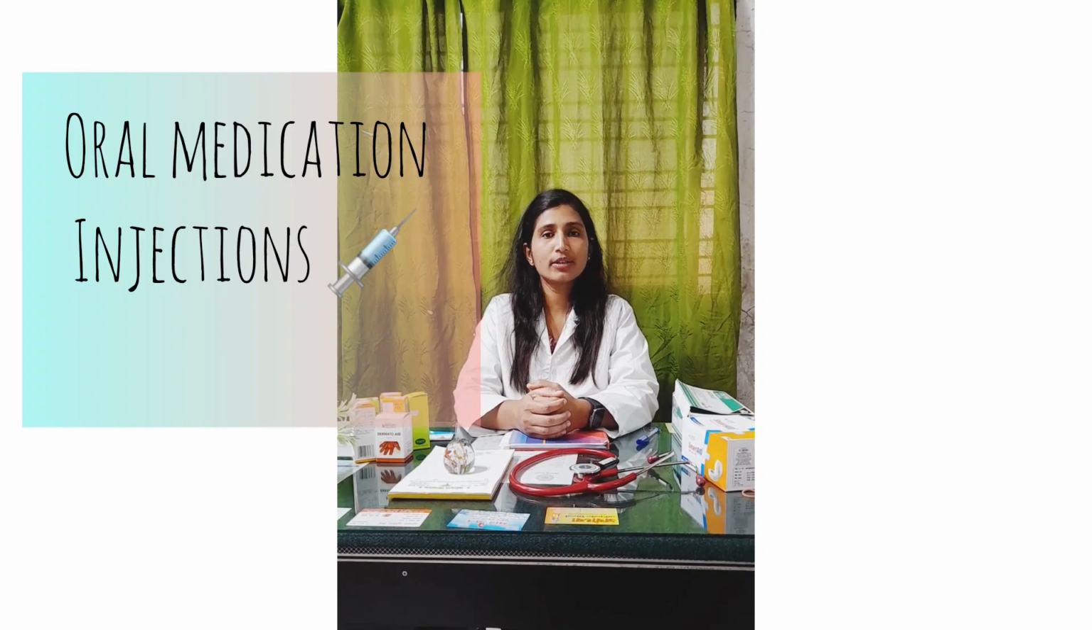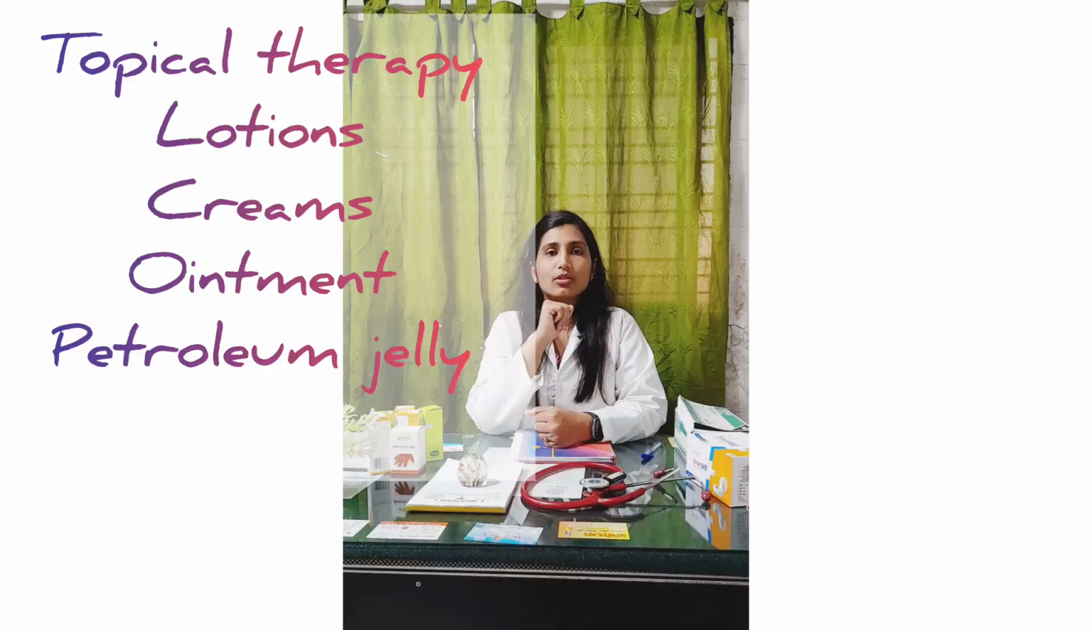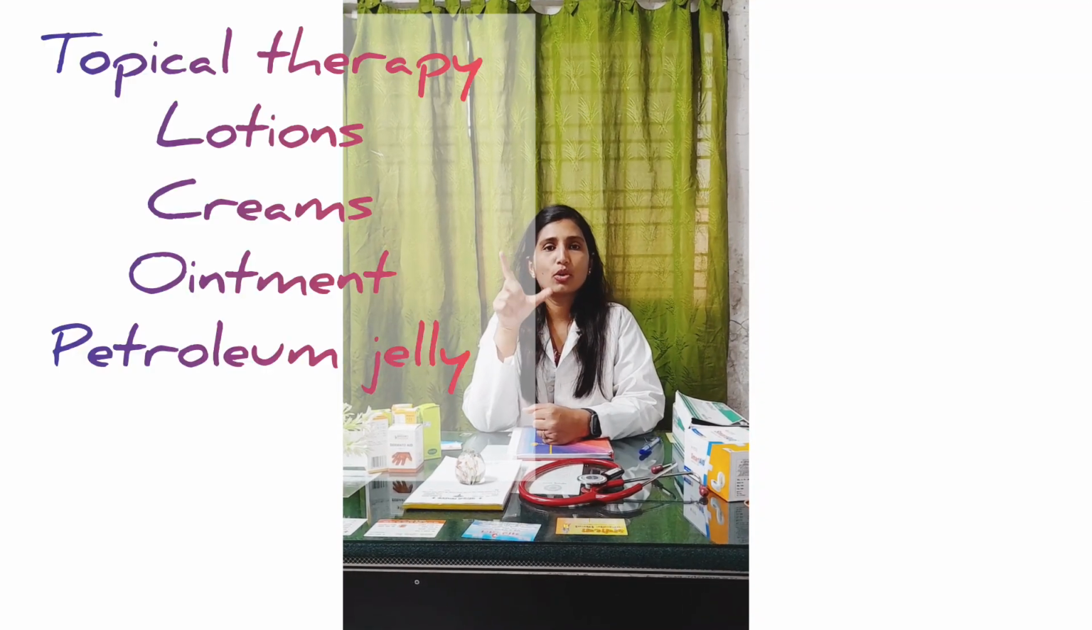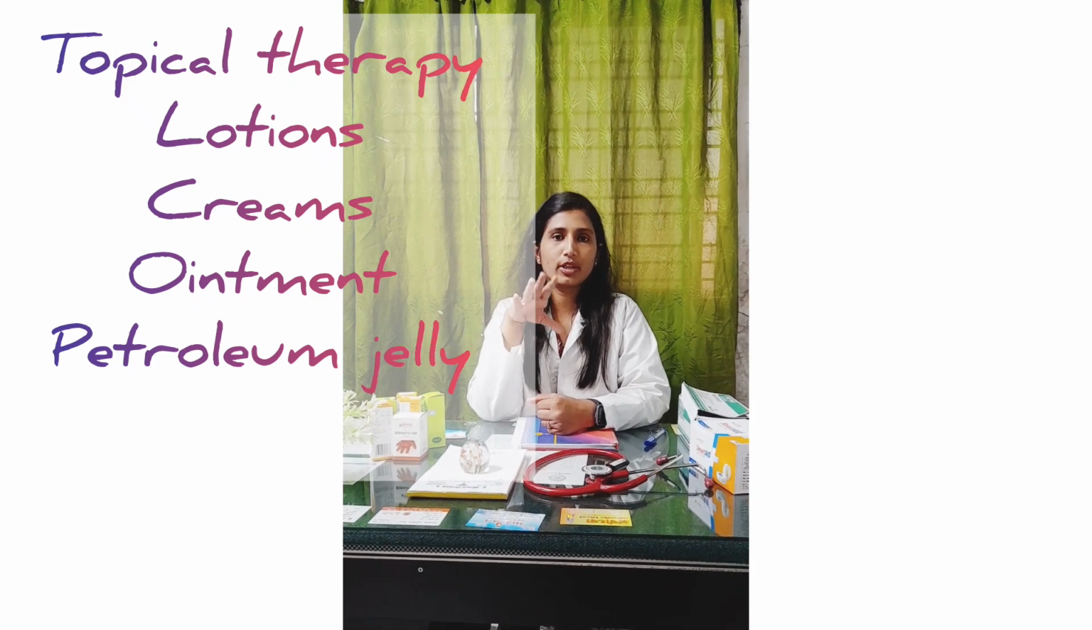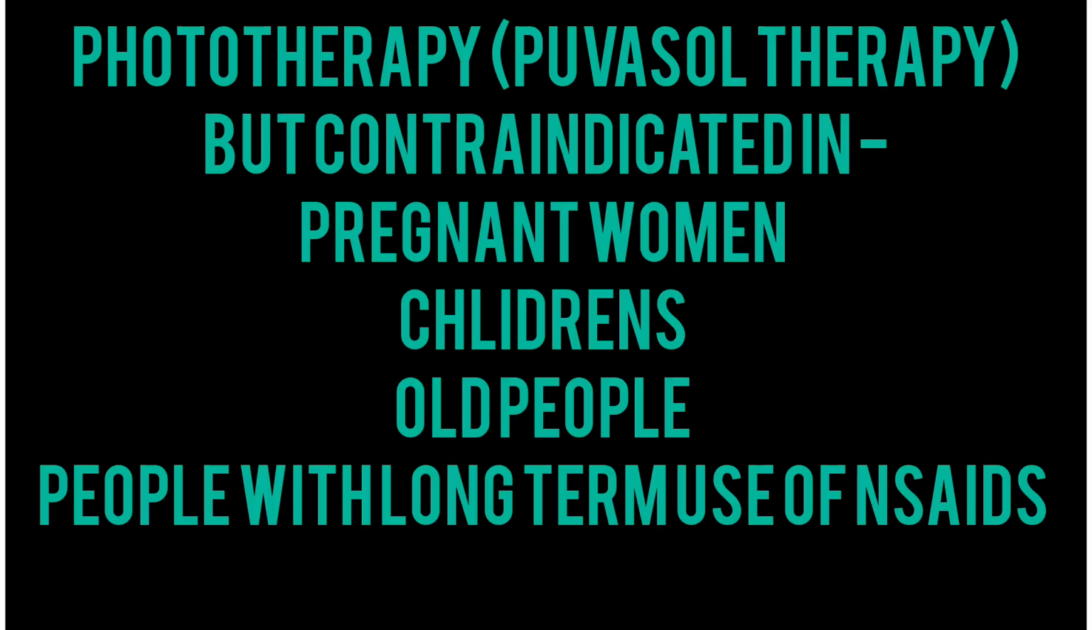But patients with major skin lesions can require oral therapies, injections, phototherapy, etc. Topical therapy includes creams, lotions, petroleum jelly, etc., for application on the superficial layers of the skin. Certain medicines in homeopathy include sulfur, graphites, petroleum, etc., according to symptom similarity. Some higher treatments are phototherapy, that is PUVA therapy, but it is not safe in pregnancy, children, old age people, and also asthmatic patients.